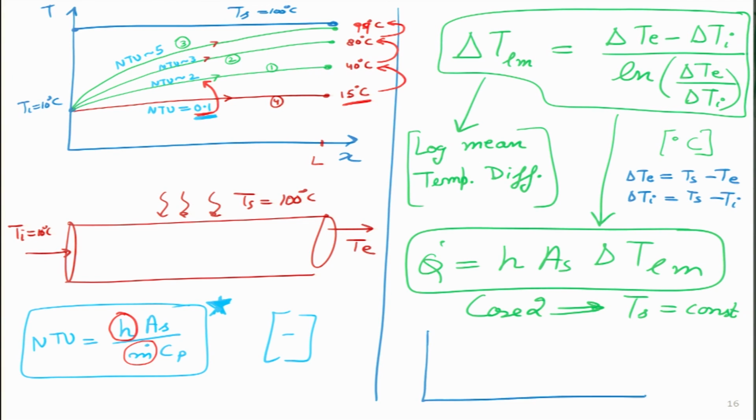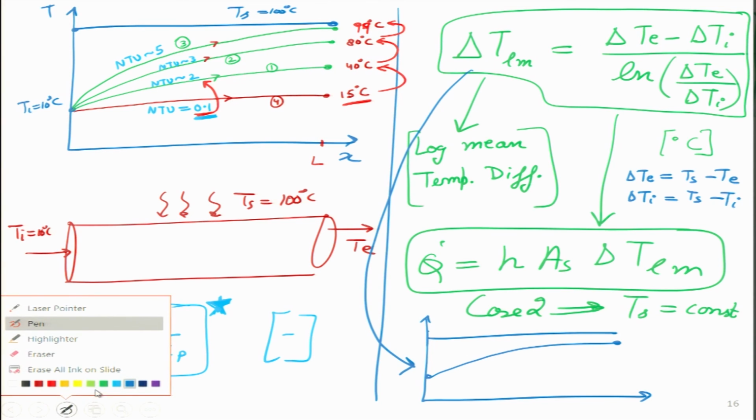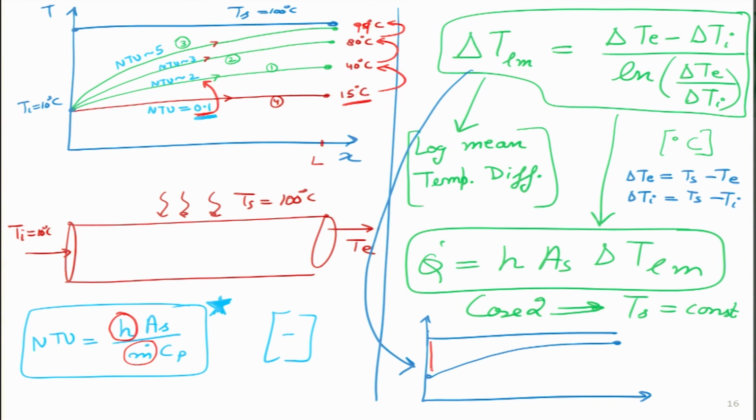So, what it tells me graphically over here is that Ts always remains constant, and this thing was going on exponentially over here. So, how do I calculate this log mean temperature difference? The first term I will calculate is delta Ti, which I am getting from here.